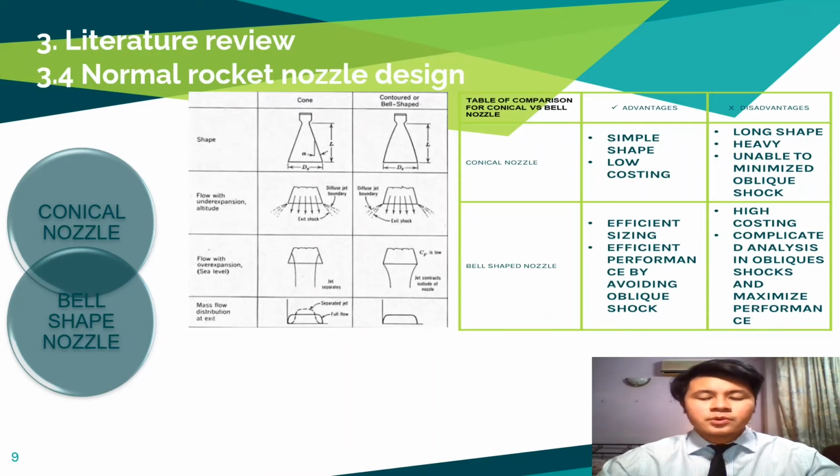In this way, the bell is a compromise between the two extremes of conical nozzles, to minimize the weight while maximizing the performance. The most important design issue is to contour the nozzle to avoid oblique shock and maximize performance.